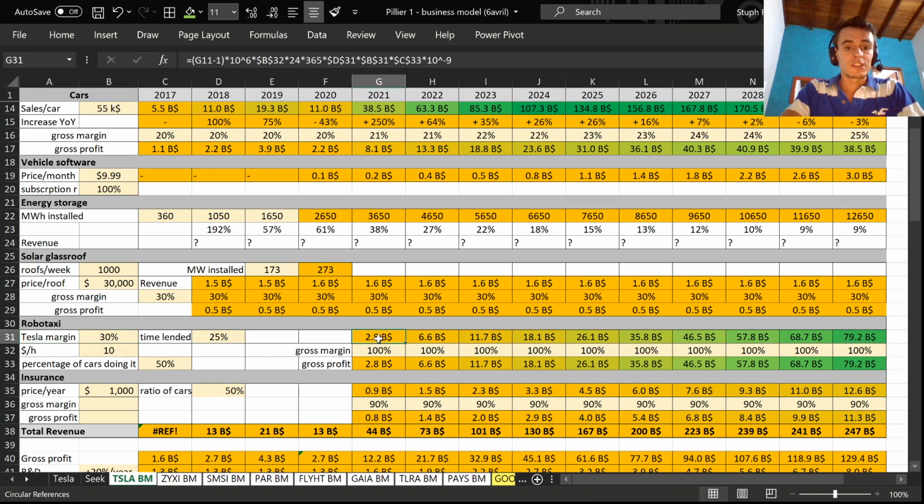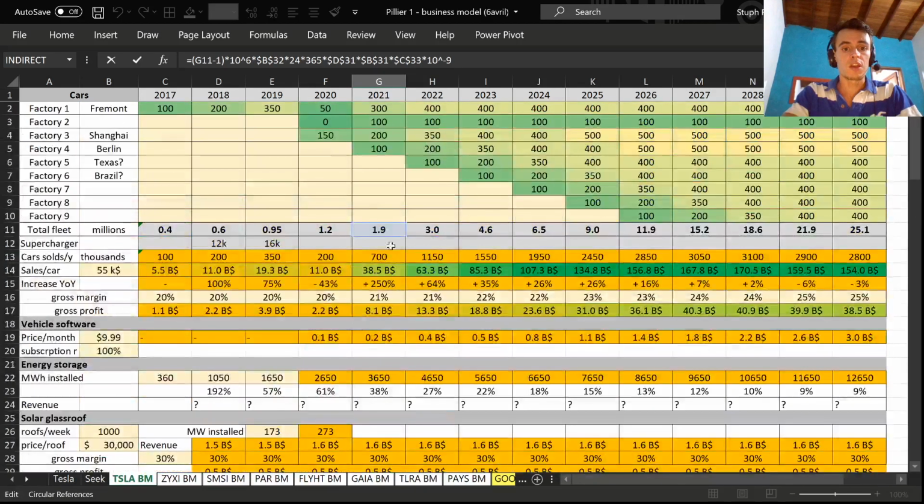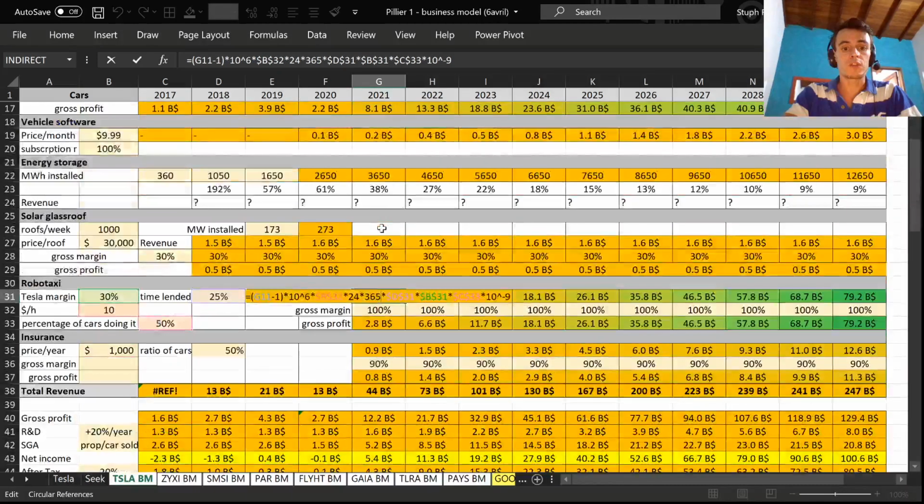I consider the number of cars for each year as the total fleet number. It's going to be a big calculation, but basically I consider the total fleet at the particular year for the calculation.